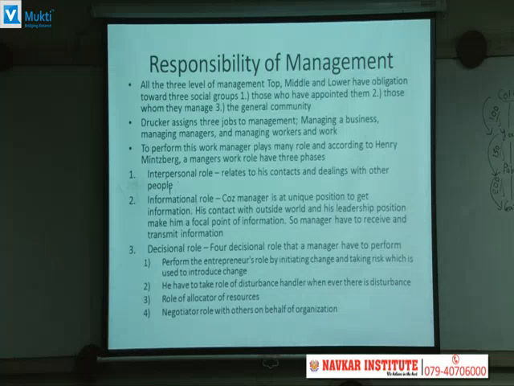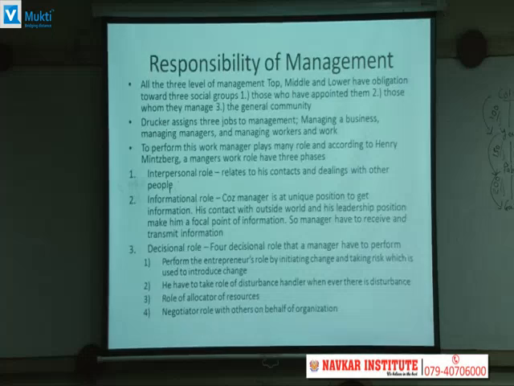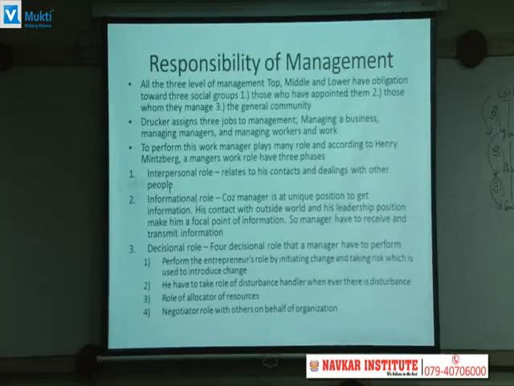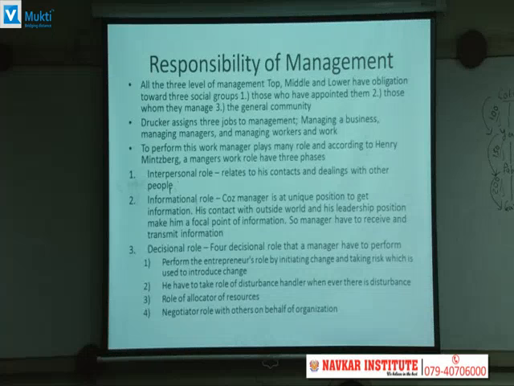वो senior management से उसको information मिलता है जो worker को देना होता है. worker का feeling का या तो attitude का या तो उनकी complaints का जो information मिलता है वो senior manager को देना पड़ता है. So he is actually at the position of transmission of the information. So he has to receive and transmit the information. So ऑर्गेनाइजेशन का ओवरऑल फ्लो ऑफ द कम्युनिकेशन चलता रहे. तो that role is the informational role.